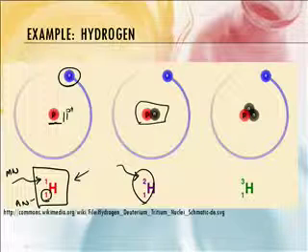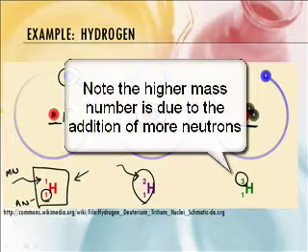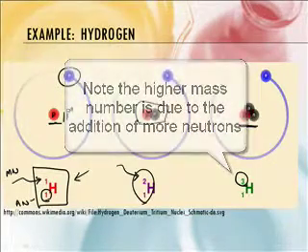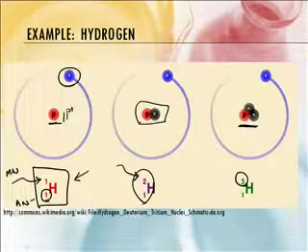That's correct. And then the third kind of hydrogen has 2 neutrons and a proton, and its weight is 3. So it's still hydrogen, because it has 1 proton, but it has a mass number of 3. So the difference is the neutrons, and also their mass as a result is different. All right, so those are the isotopes of hydrogen.